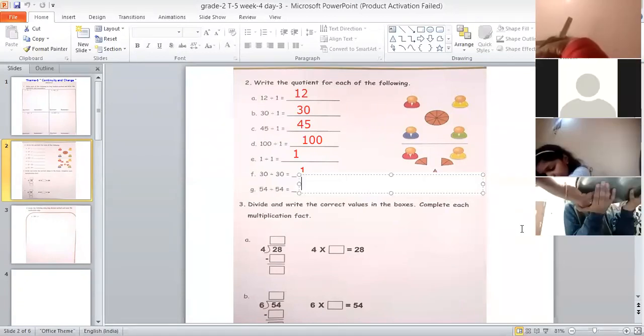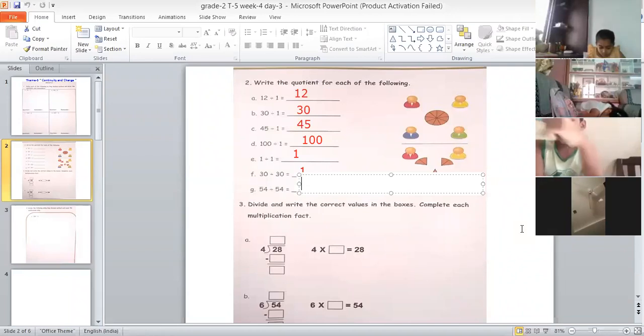Now, bit G. Zed, please tell me what will be the answer for next bit, last bit. First, read that question. 54 divided by 54. Answer? 1. Why? Because if we multiply 54 into 1, it's 54. Yes, this means that we will get 54 in the 54 table one time. So answer will be 1.